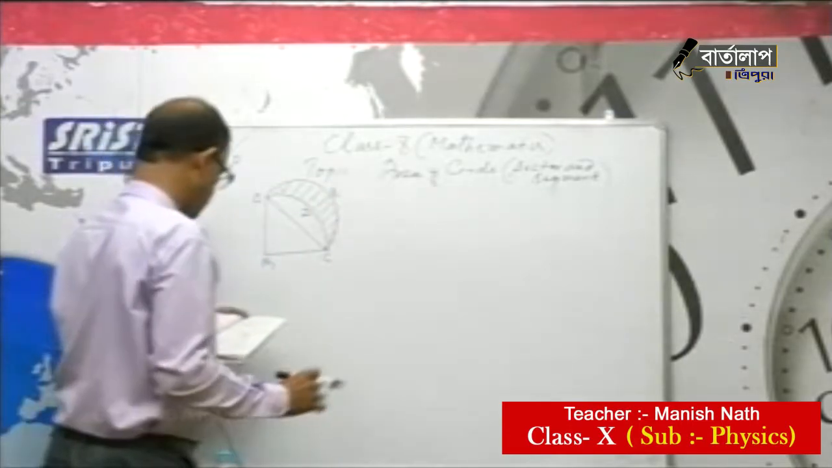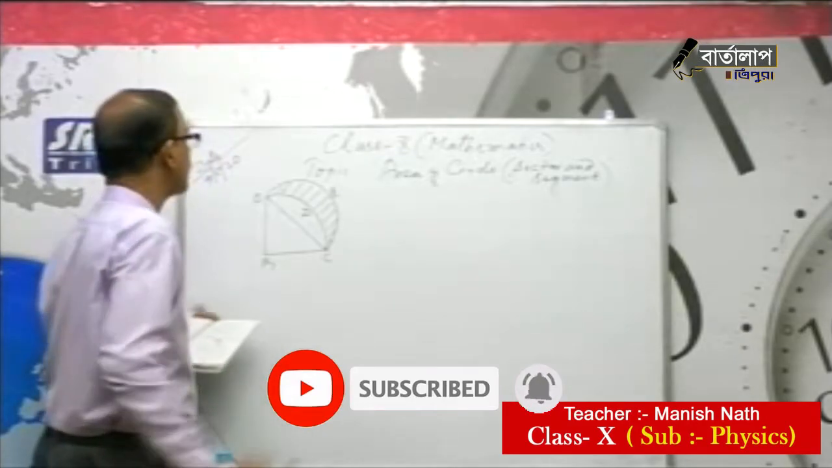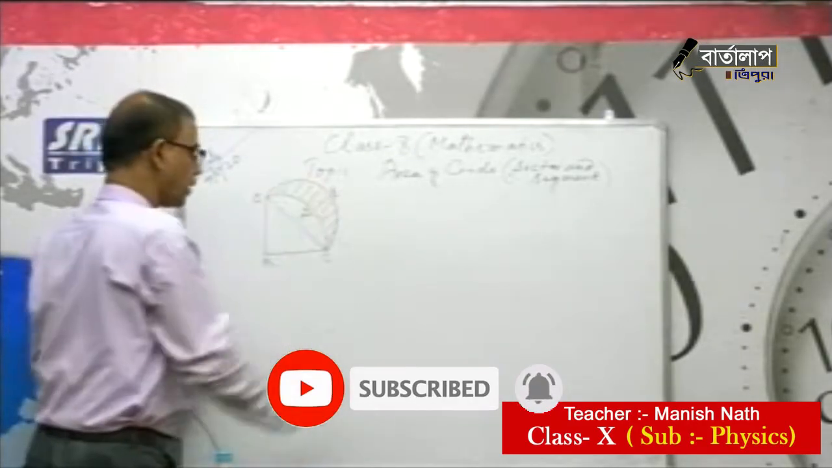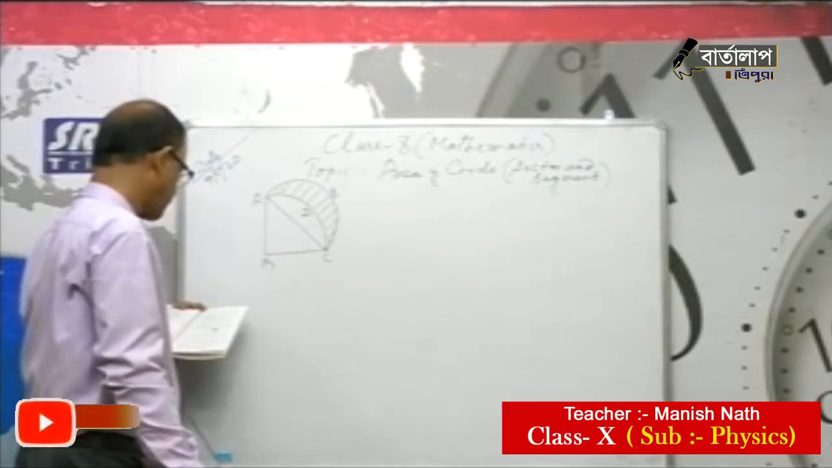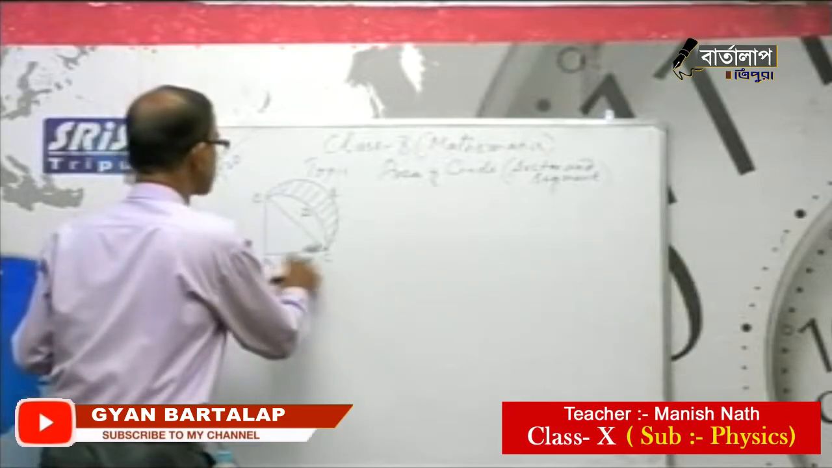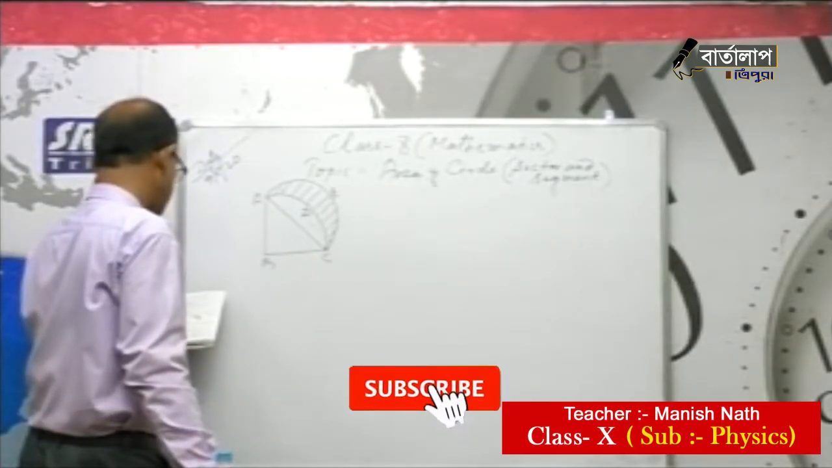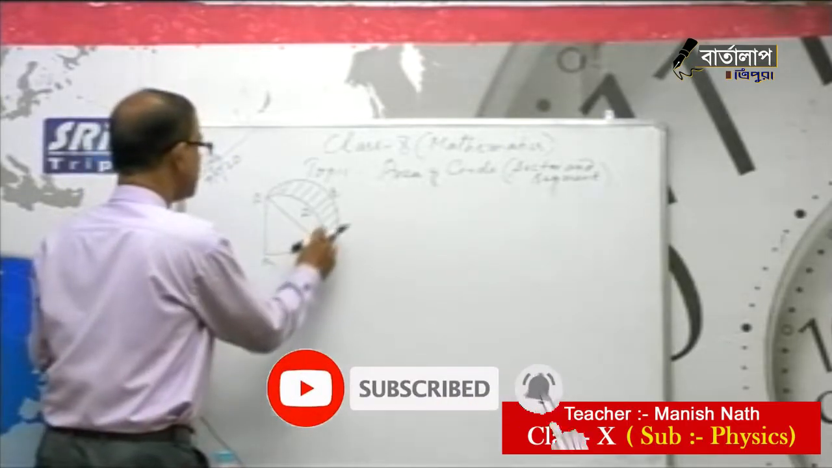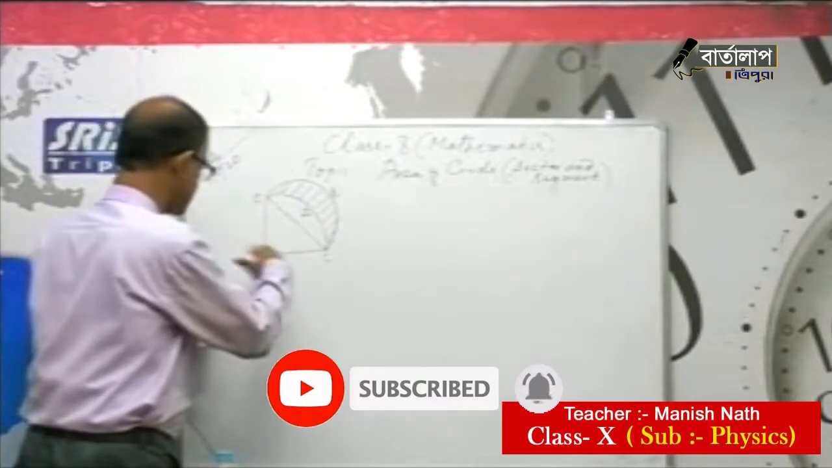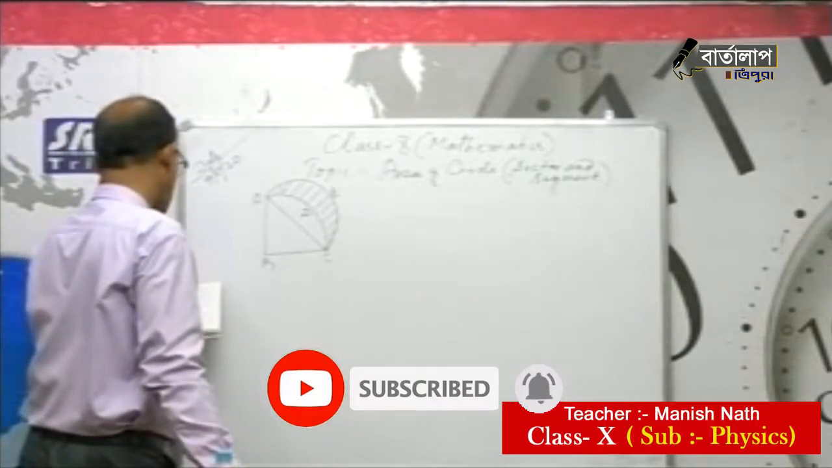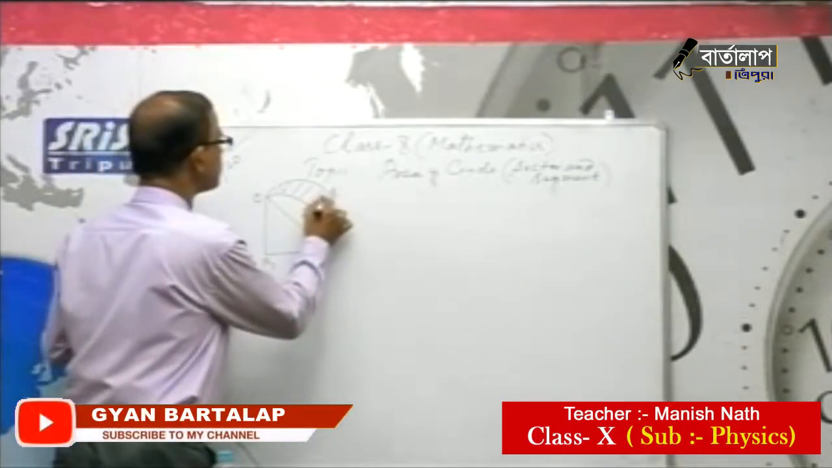now see what is the question in the figure. ABCD is a quadrant of a circle of radius 28 centimeter. So radius means AB and BC are radius of a quadrant, and a semicircle ABECA is drawn with AC as the diameter. Find the area of the shaded region. They are asking to find the area of this shaded region.